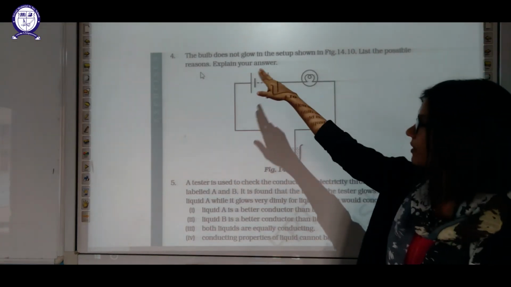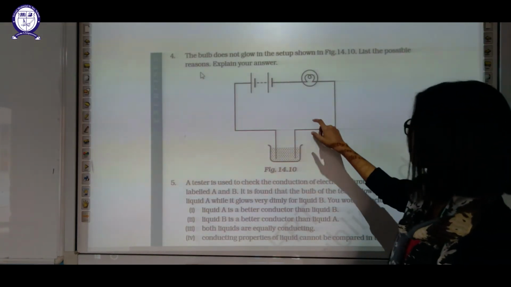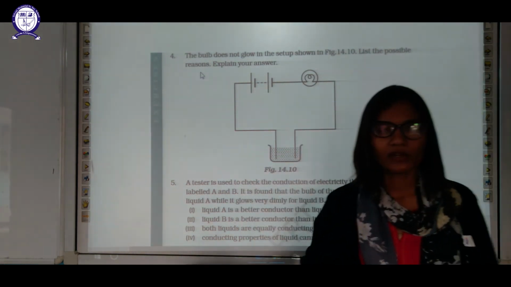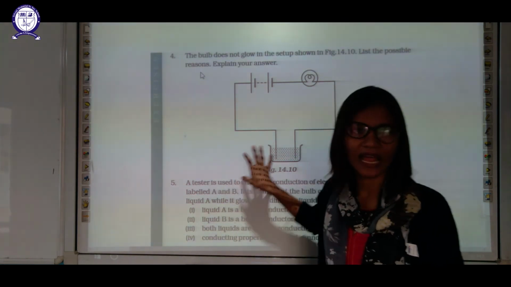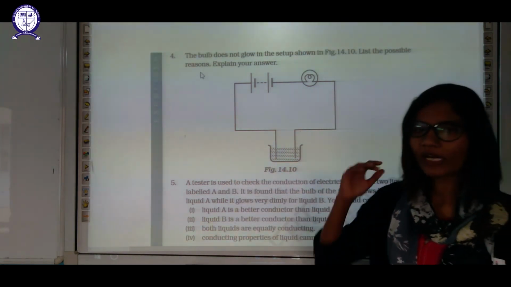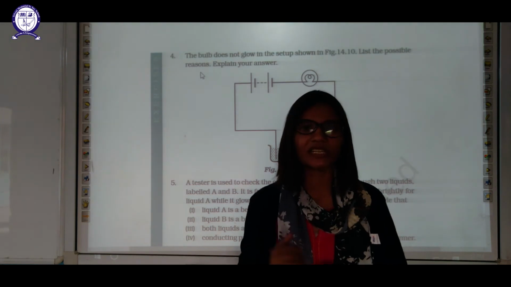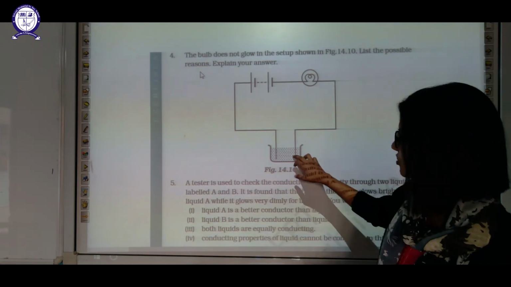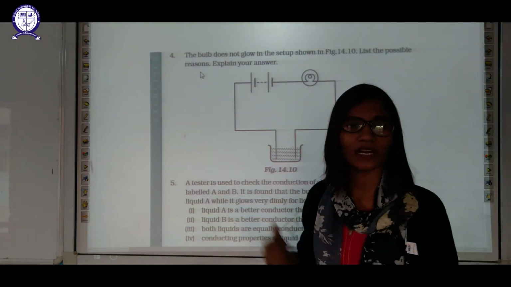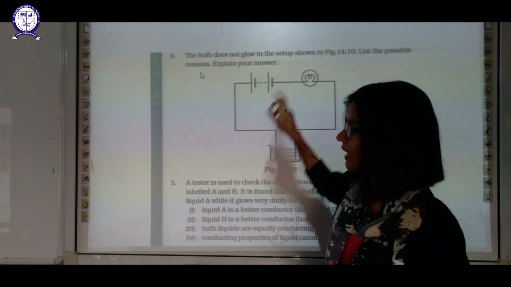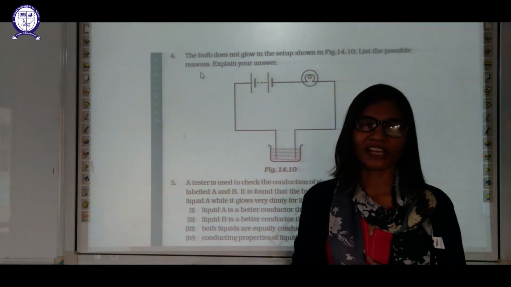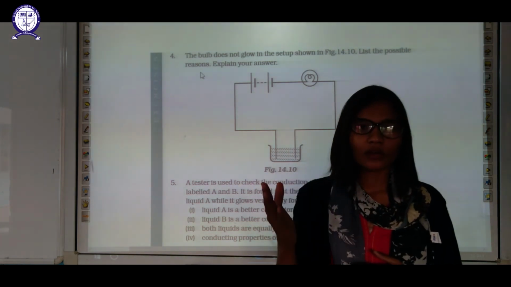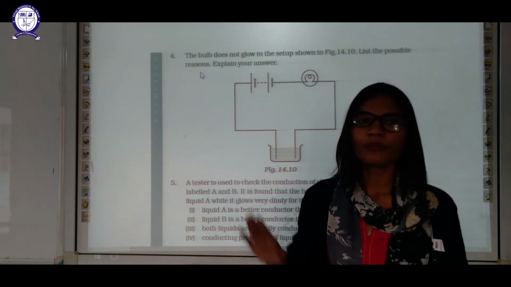Question number 4. The bulb does not glow in the setup shown in figure 14.10. List the possible reasons. First of all, your liquid may be non-conducting. Okay, this is the add-on. In this question you can write down the possible reasons which we have read in class 7th and 6th also. First one is maybe the solution is not conducting, maybe it is a poor conductor. Secondly, we are using a bulb here. A bulb only glows in case of highly conducting or good conductors,